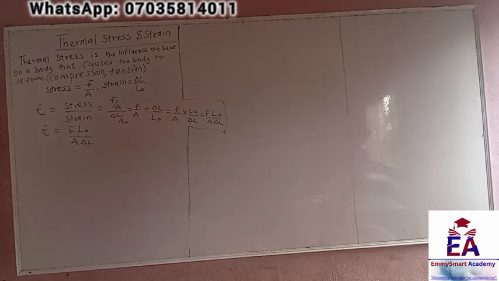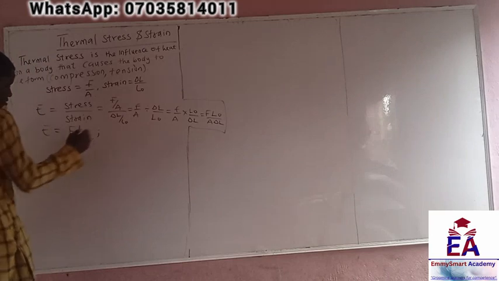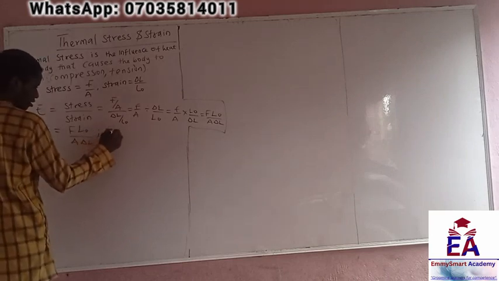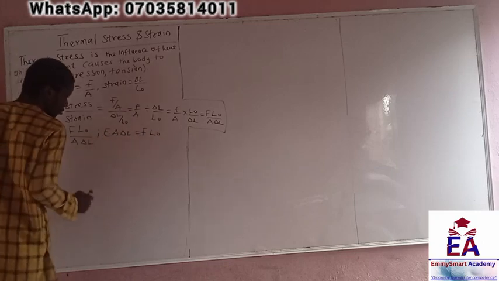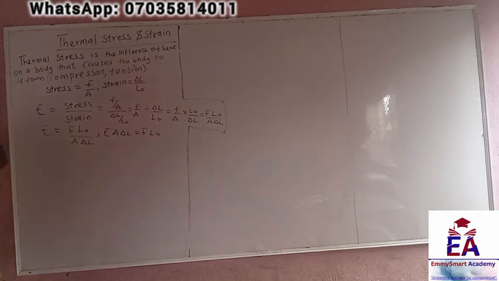Let's do something quickly. This can also be written as E A change in L equal to F L naught. So let's remember something about linear expansivity, right? We say expansion is one of the influences of heat on the body, so it causes expansion of the body.